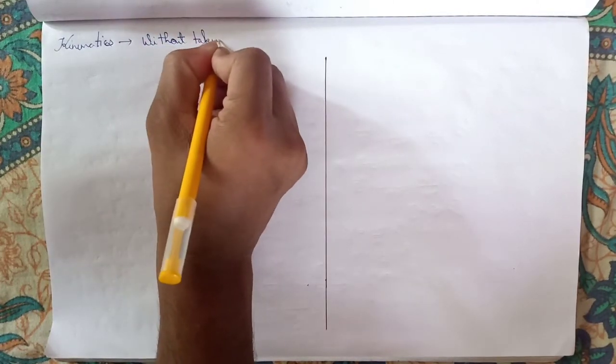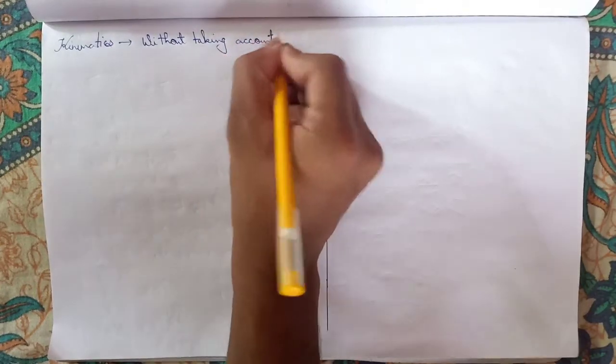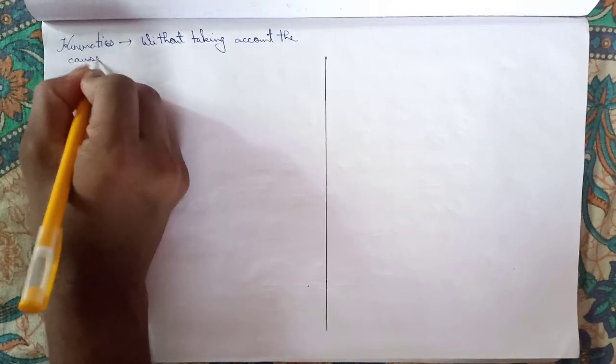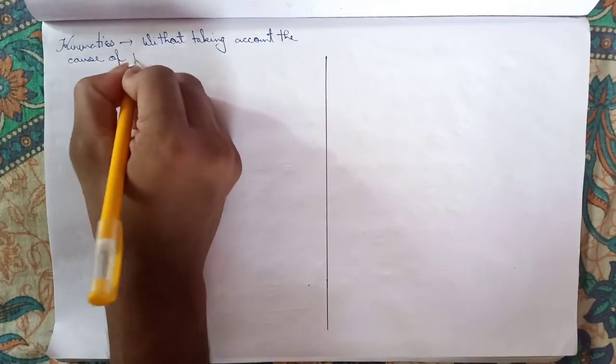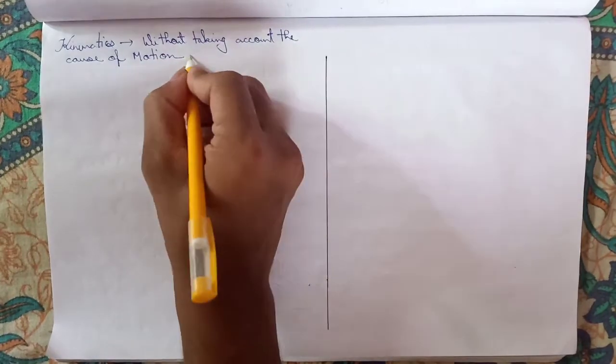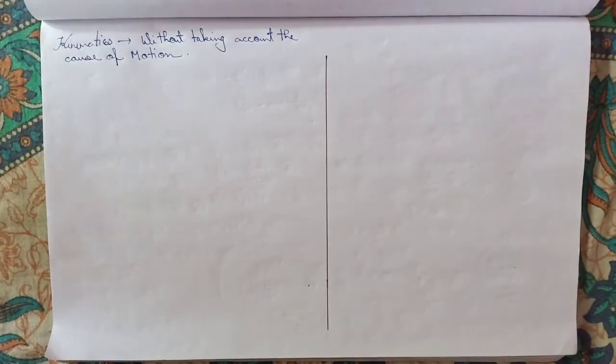That means which force the body is moving under, or in which direction it is moving, is not known to you and is not important here. As it is one directional motion, it is easy.